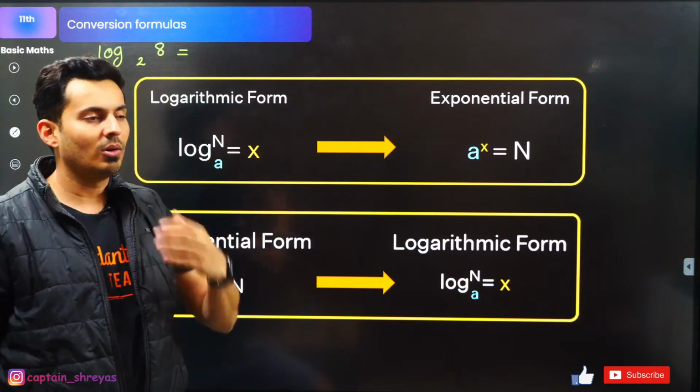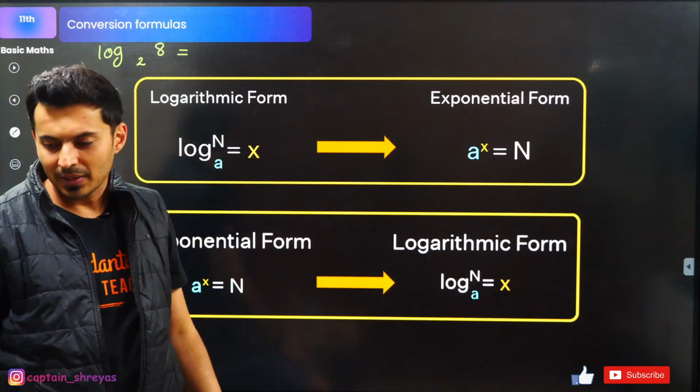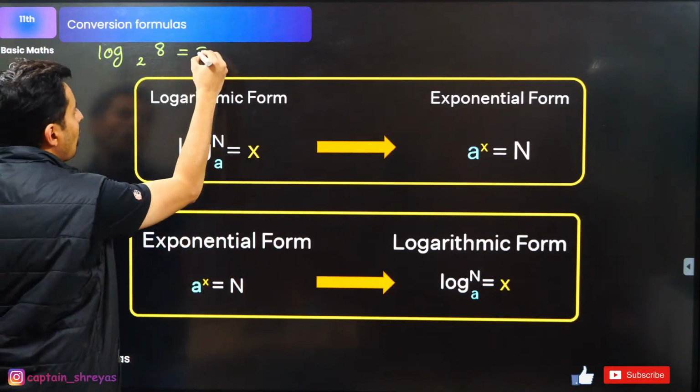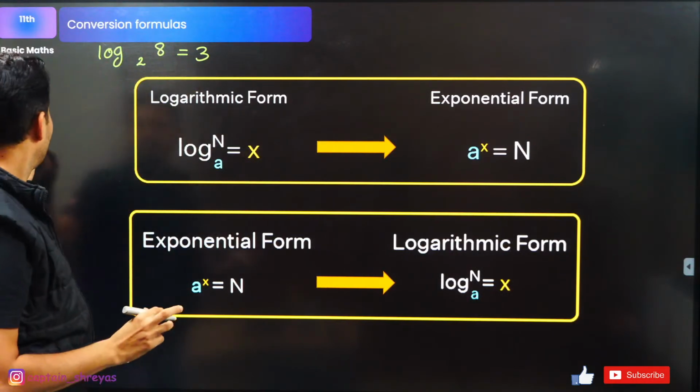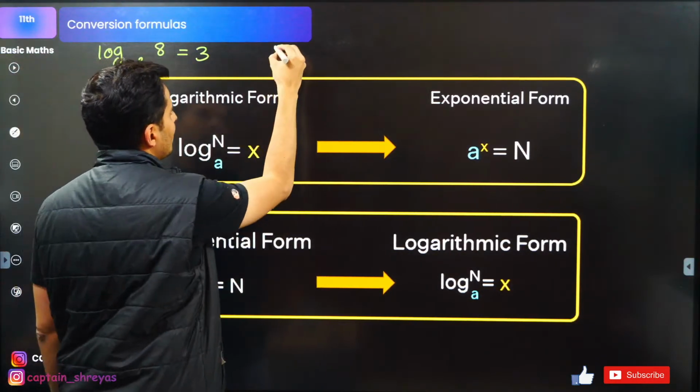Maybe you just missed out on 1 or 2 concepts. Just watch it properly. Exactly, guys. 3. Very good. So 2 raised to 3 is 8. That is the answer. Similarly, I tell you another question.